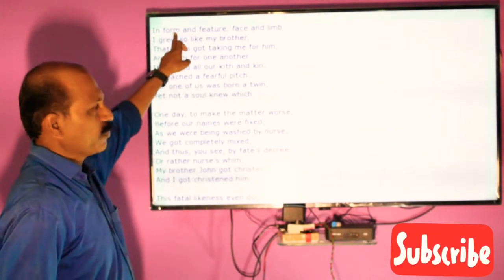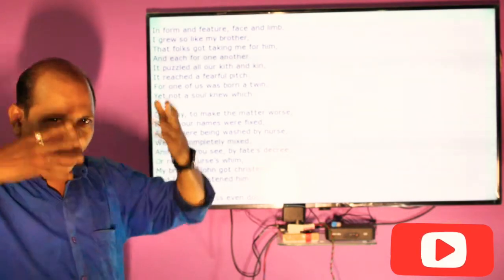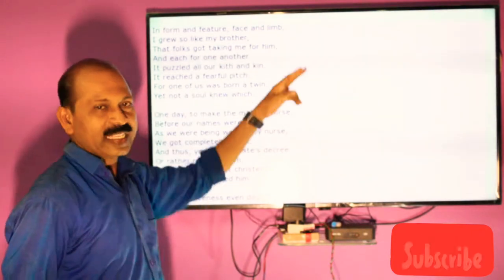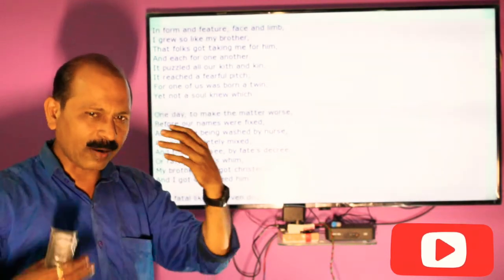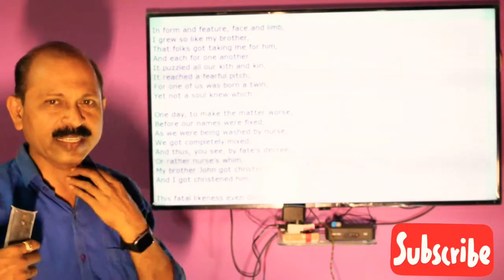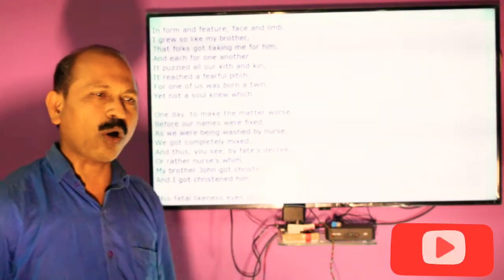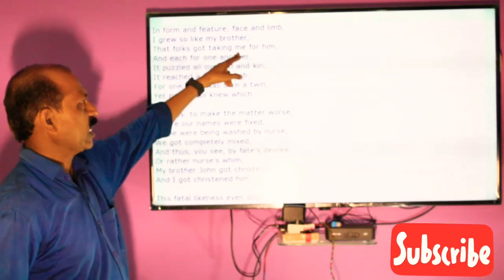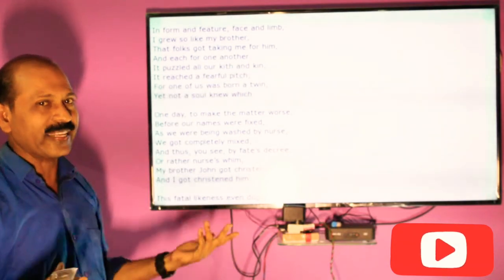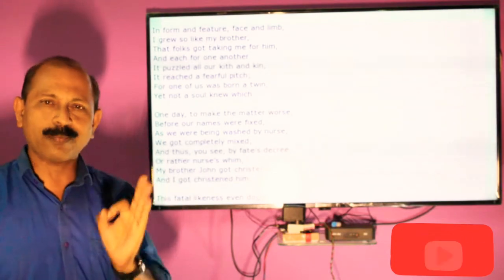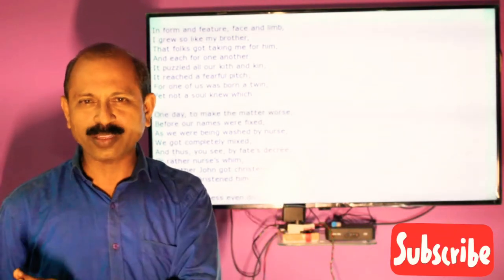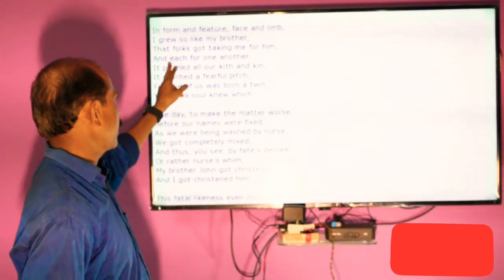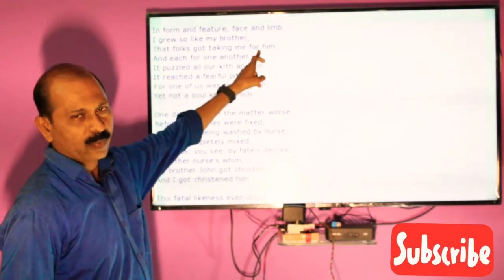So he says here, in form and feature, whatever our appearance is, in face and limb, whatever this part is, and whatever the limbs, meaning the hands, legs, shoulders, etc., in every way they were looking the same. That folks got taking me for him. And you have to define what is meant by folk. Folk means the people. Just as we say folk dance, lokanrutya, folk plus dance is called a lokanrutya, but here folk stands for the people. And so the folks got taking me for him.